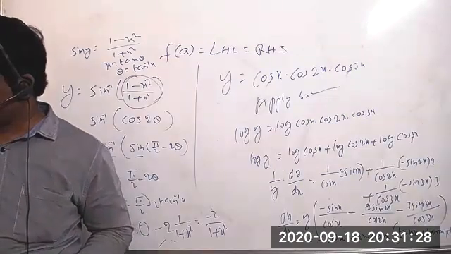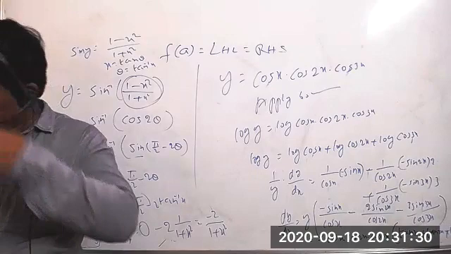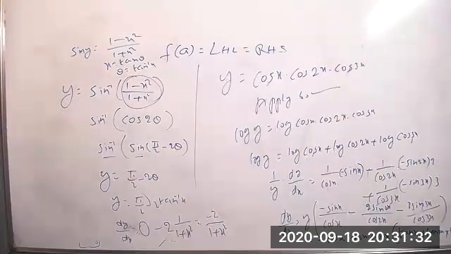Okay. And what is the fourth question? What is the fourth one? Question number 4 and 5 will be completely in parametric form, x equal to sine cube t by root of cos 2t and y equal to